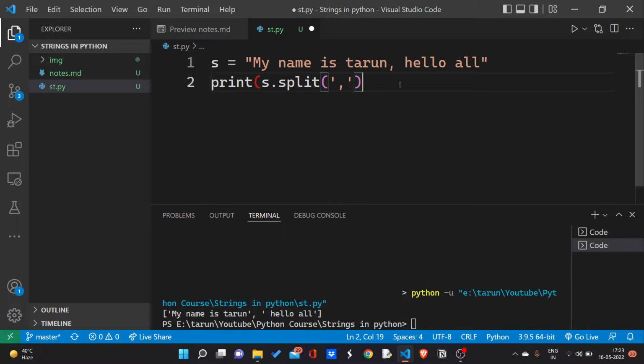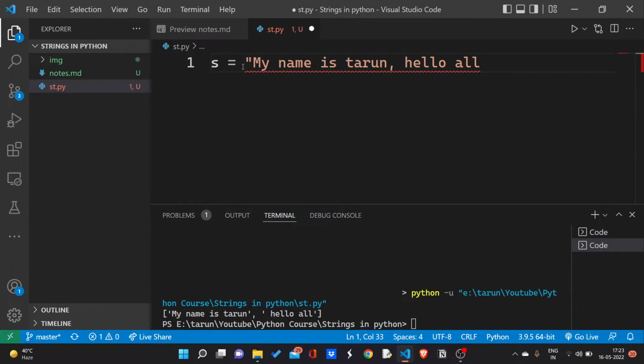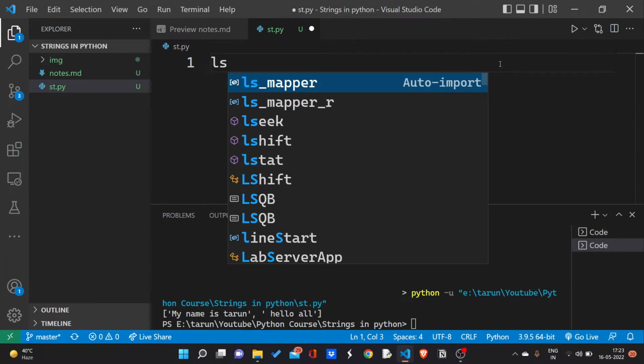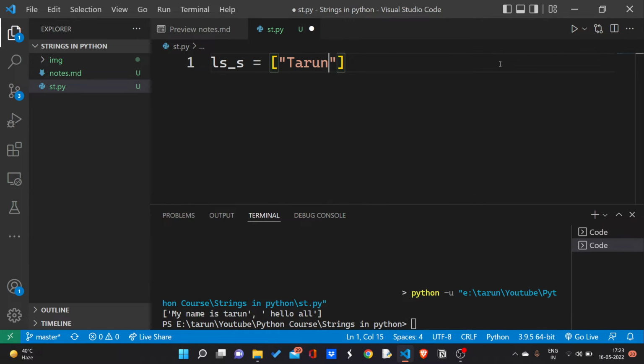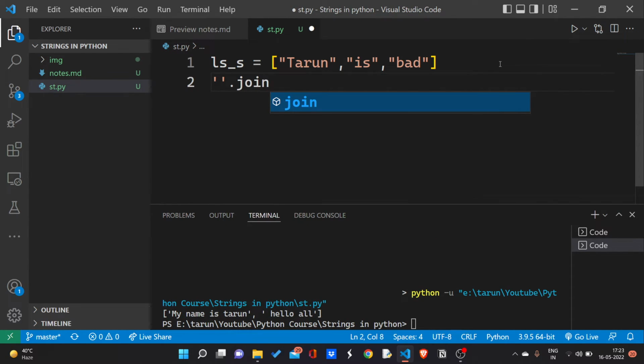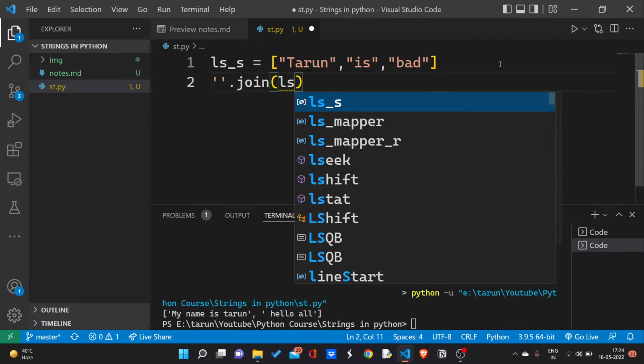separator. Now I am going to explain the join function. If I have a list of strings like this, Tarun, comma, is, bad. Now you can see I have a list of strings. If I want to join all these strings together, I can use the join function. I have to give the separator with which I want to join, and give the list.